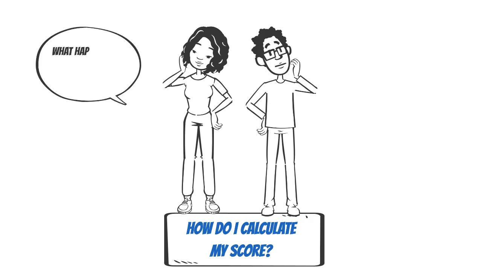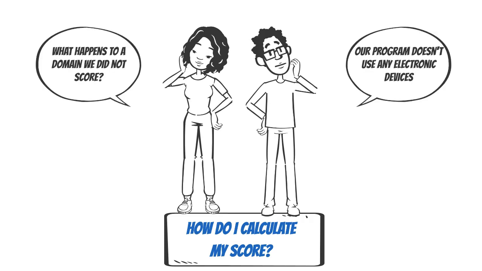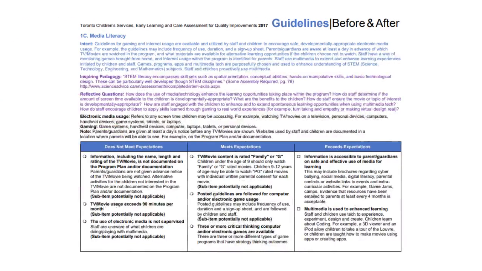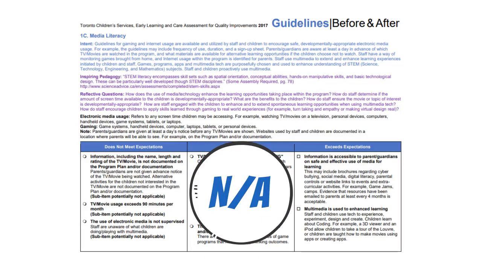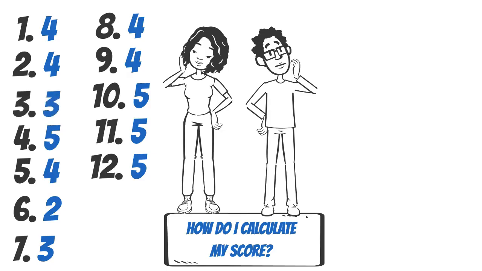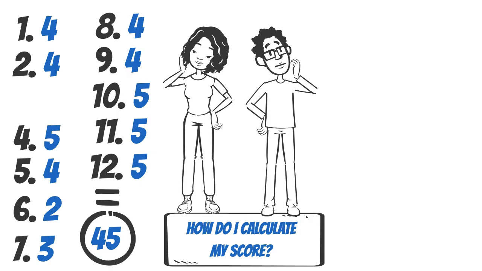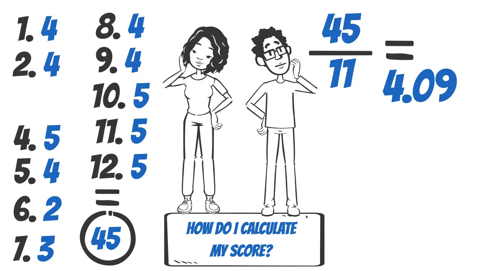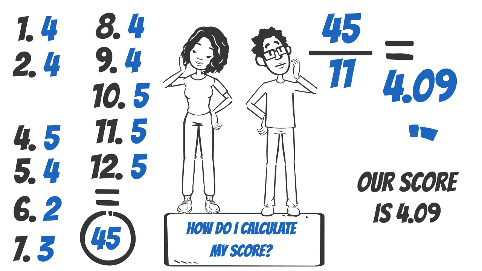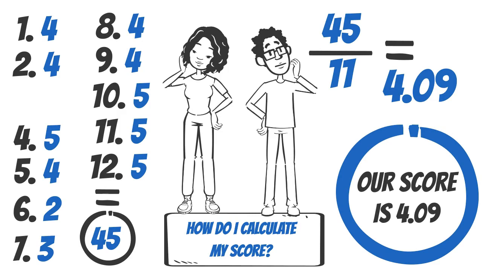You may notice, however, that certain domains may not be applicable to your program. This can be the case in the domain about media literacy because the children do not use any electronic devices such as tablets and computers, and they do not watch any movies or TV shows in your program. In this situation, domain 3 would simply be excluded from your equation. The addition of all domains would come to 45. 45 divided by 11 is 4.09. This would mean that the average score of your kindergarten program is 4.09.